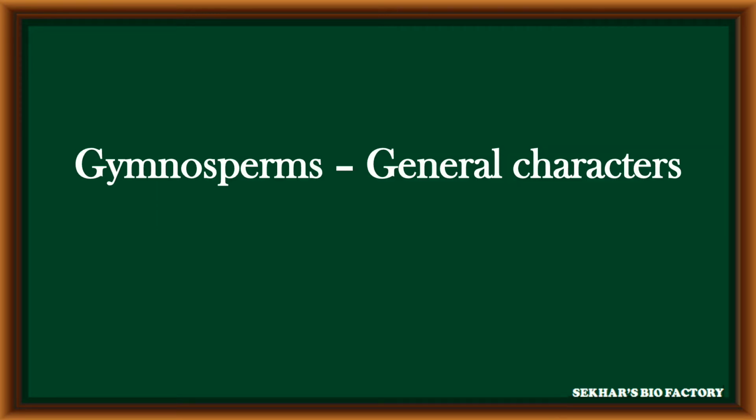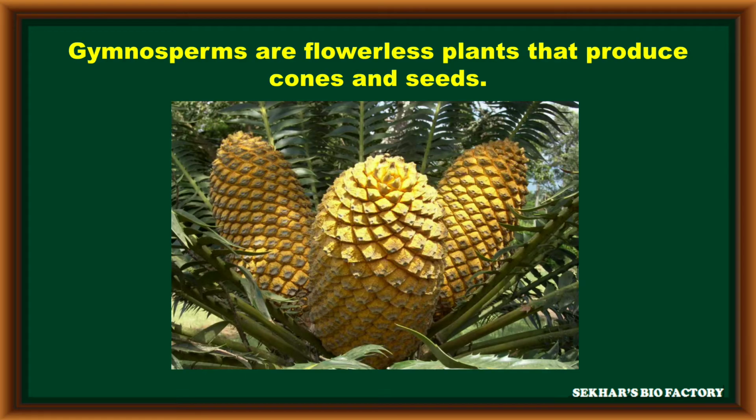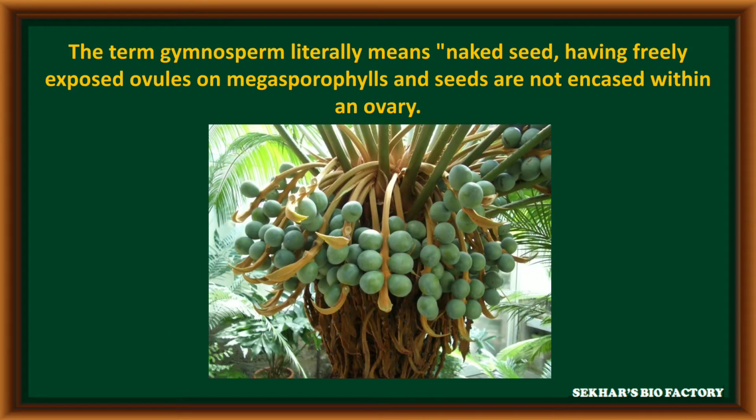In this video, I am going to explain the general characters of gymnosperms. Gymnosperms are the plants called flowerless plants, but these plants can produce cones and seeds during sexual reproduction. The term gymnosperm means naked seeds because these plants have freely exposed ovules on a leaf-like structure.